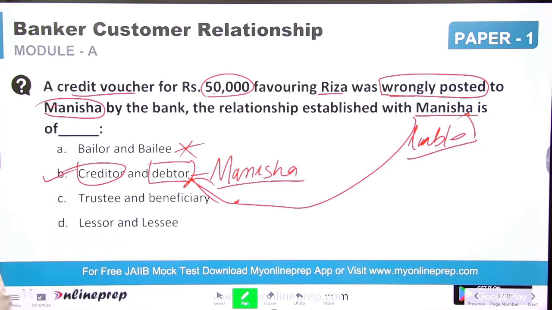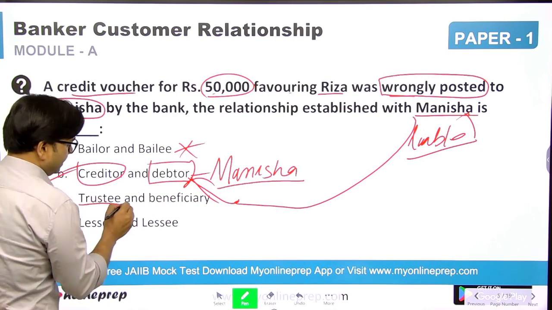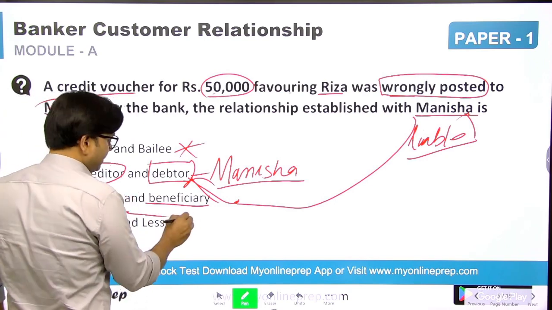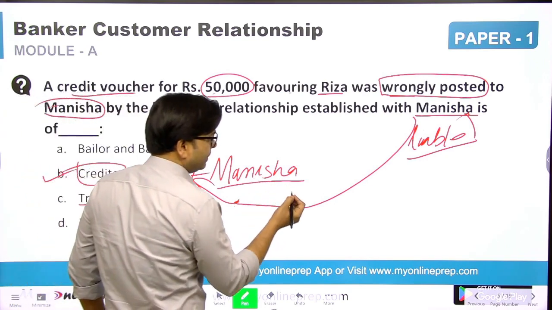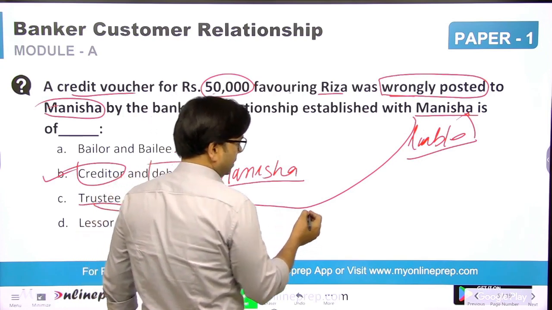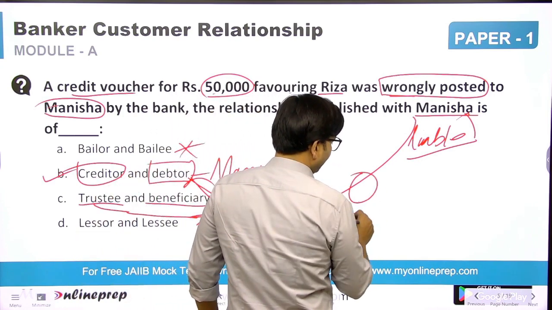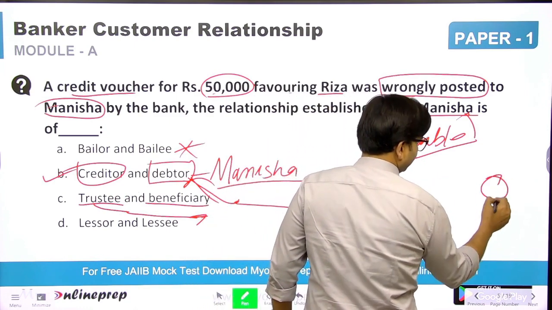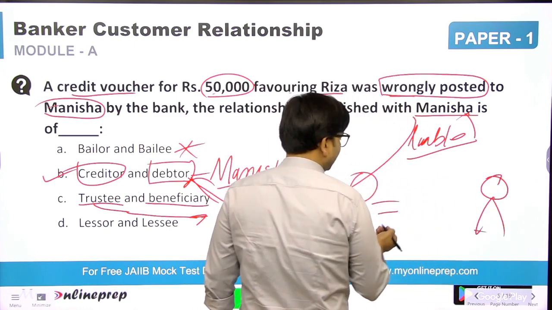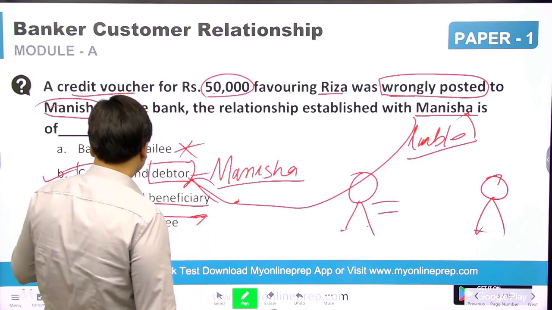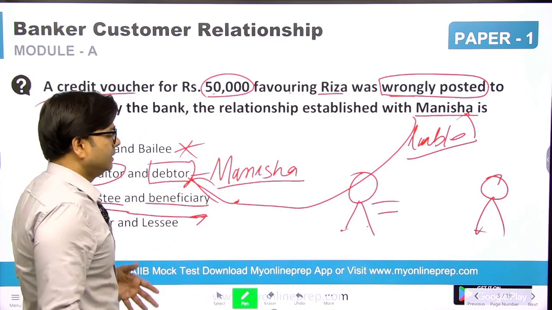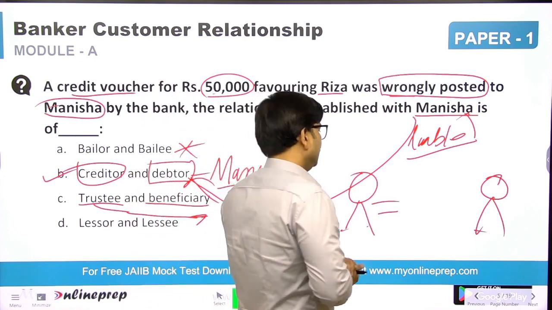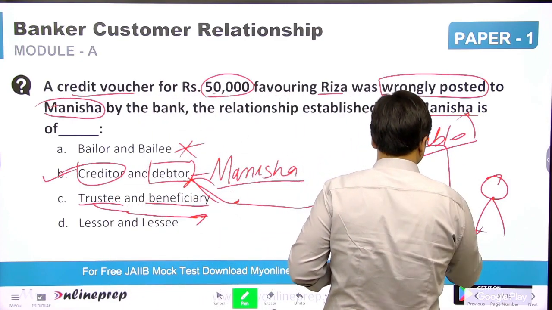Now come to trustee and beneficiary. This relationship arises when a third party is involved. Suppose a person makes a will: I just want to give all my property to someone else, or maybe a minor, after my death. So the bank will become trustee.